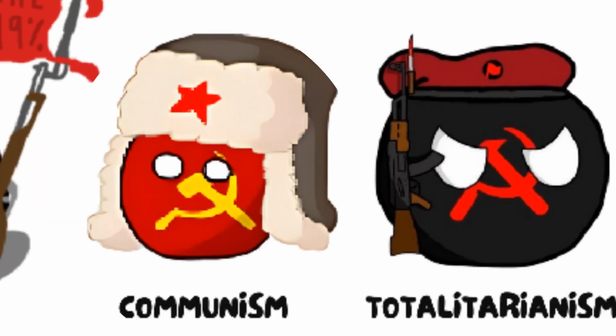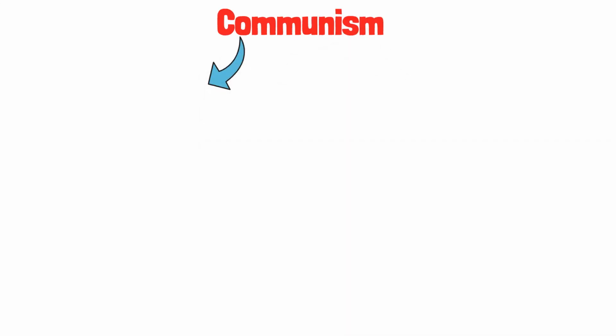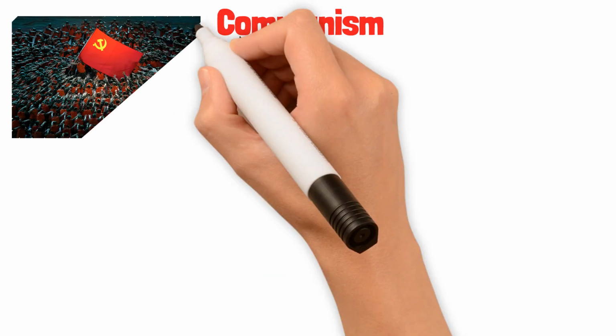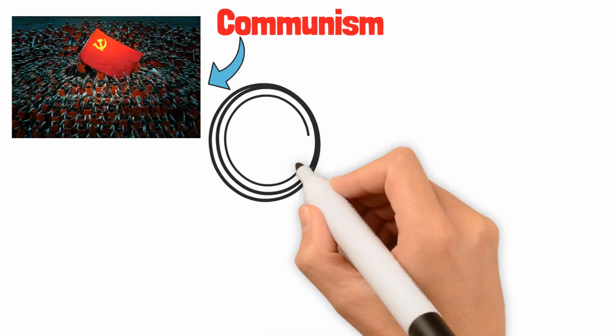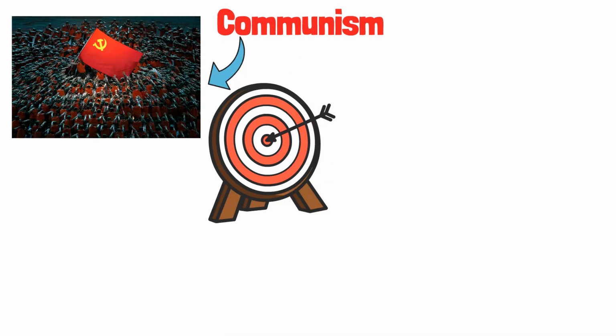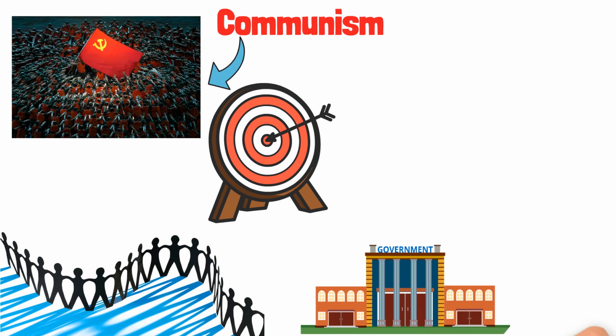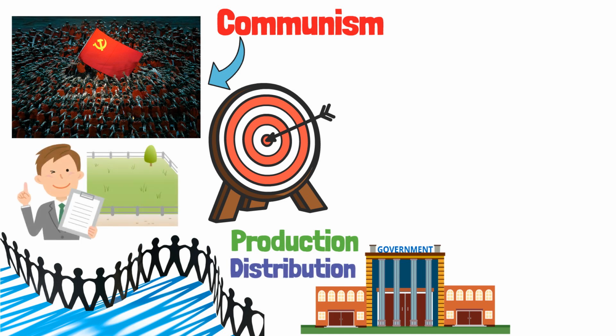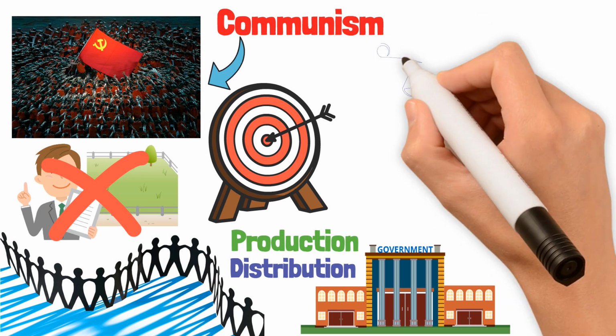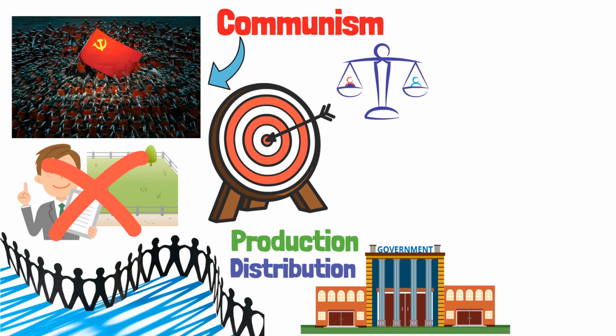Communism. Communism is where all property and resources are owned collectively by the community rather than by individuals. The goal is to create a classless society where everyone has equal access to goods and services. In a communist system, the government typically controls all aspects of the economy and makes decisions about production and distribution. There is no private ownership of businesses or land. Instead, everything is shared to eliminate economic inequality.